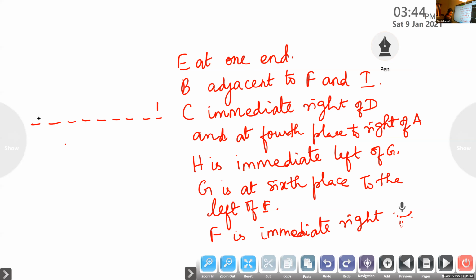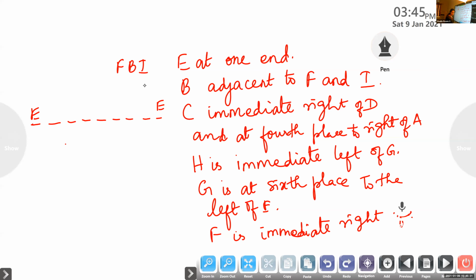Now what is given in the next condition? B is seated adjacent to F and I. So B is sitting adjacent to F and I means what are the possibilities? B will be sitting like F, B, I, or I, B, F. Both cases are possible. In this case also B is adjacent to F and I. So we don't know where to place them.